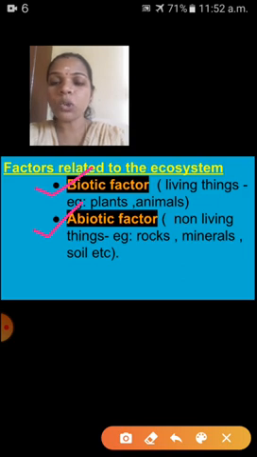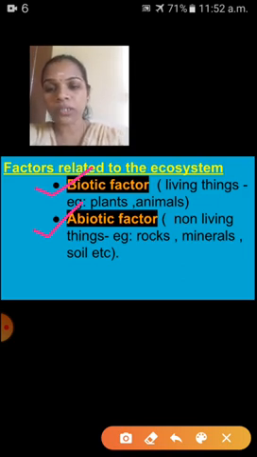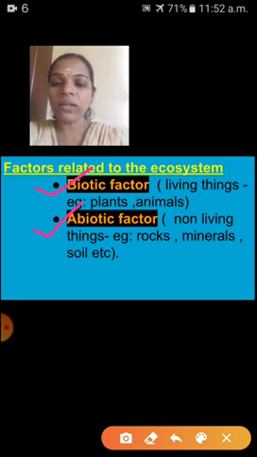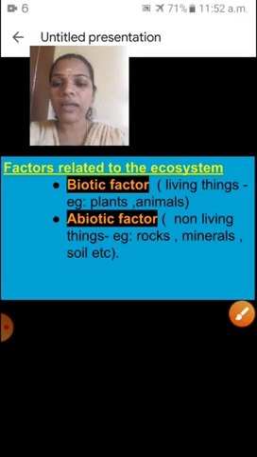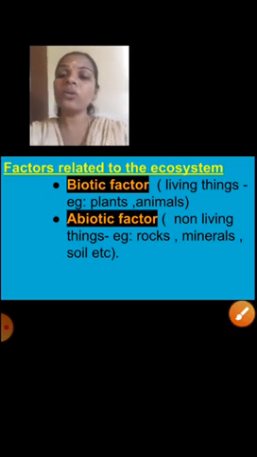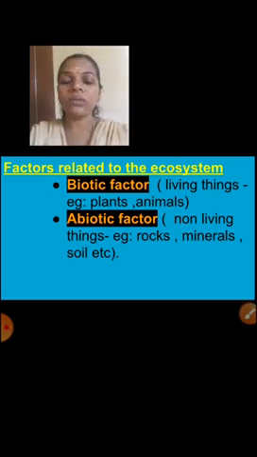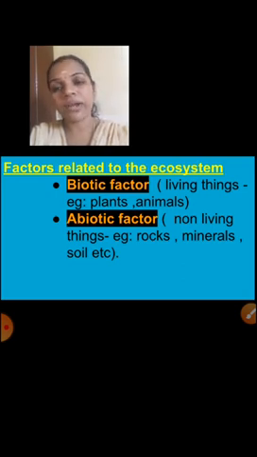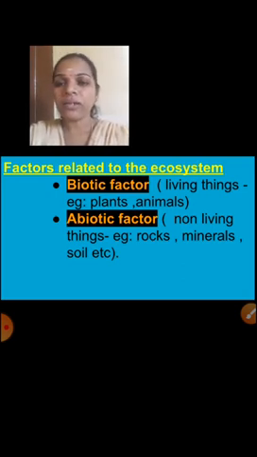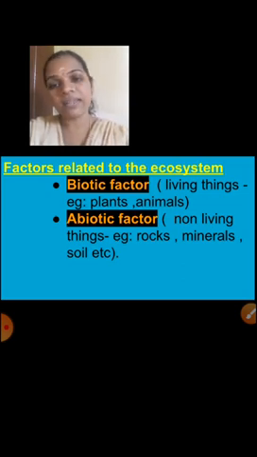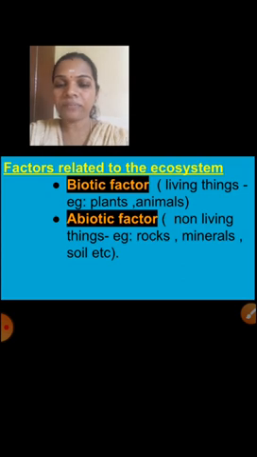That means absence of living things, that means non-living things. Example is what? Rocks, minerals, soil, etc. So there are two factors related to the ecosystem: biotic factor and abiotic factor. Biotic means living things. Abiotic means non-living things. Few examples I have given here. Shall I go to next?